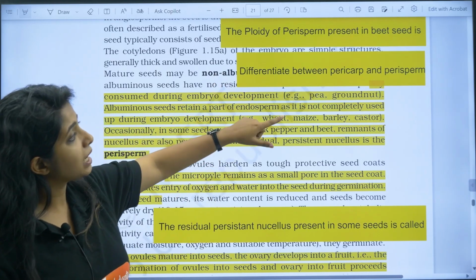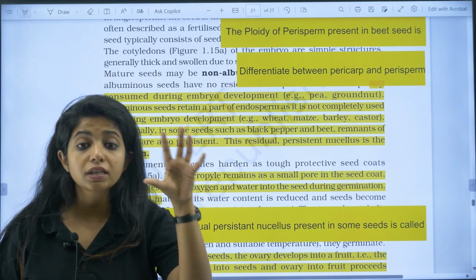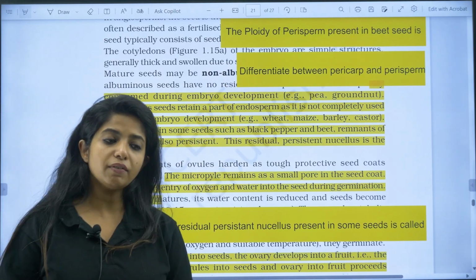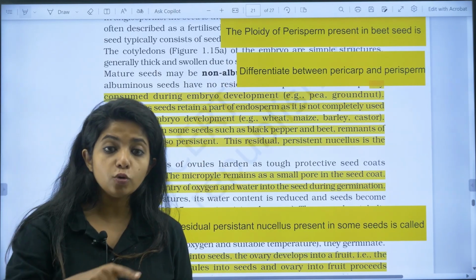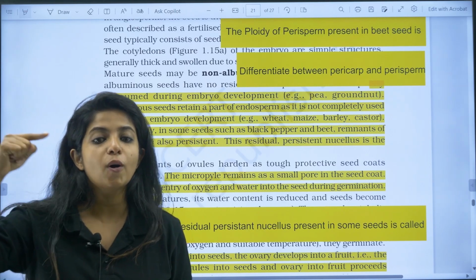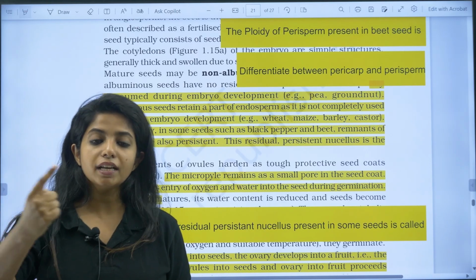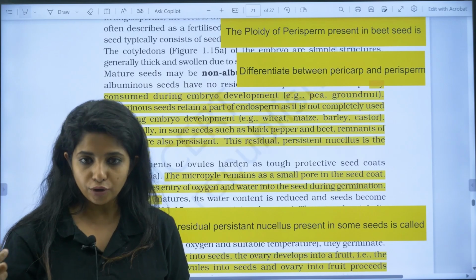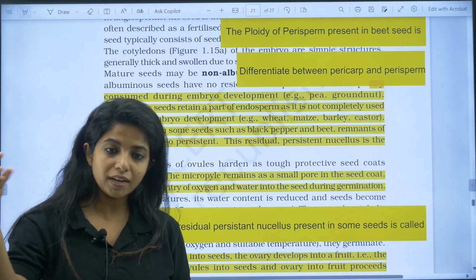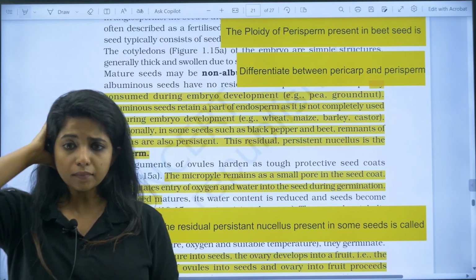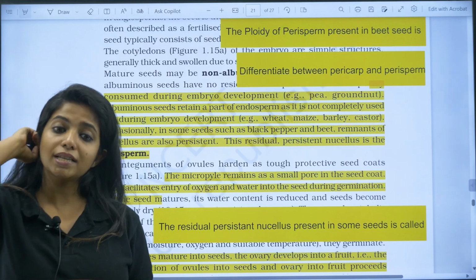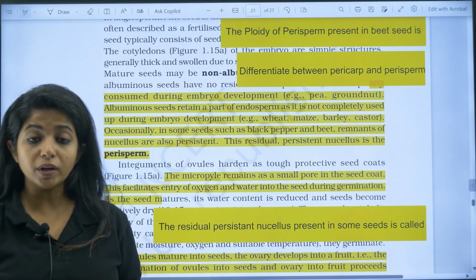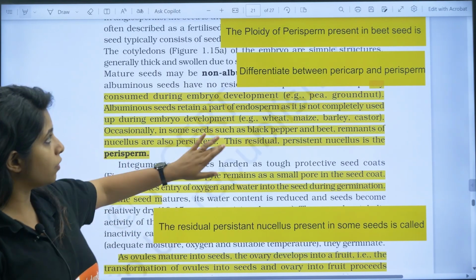Now differentiate between pericarp and perisperm. Pericarp is the outer covering of the seed. Whenever fertilization happens, the fertilized ovule is going to form the seed, and the fertilized ovary is going to form the fruit. So outer you have the fruit and inside you have the seed. The covering of the seed is known as pericarp. So pericarp and perisperm are different.